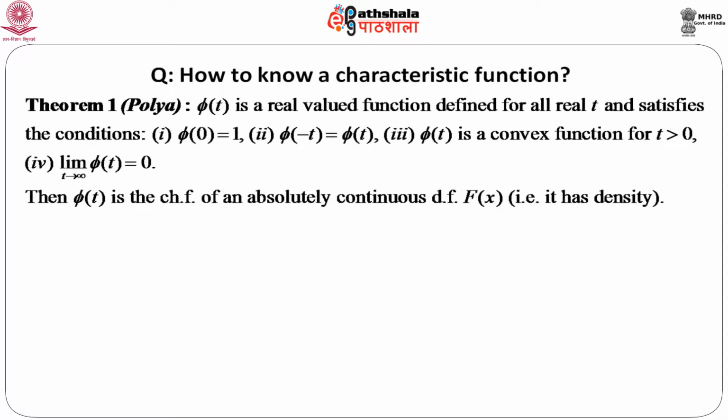A characteristic function might be a complex valued function. So, here we are dealing with a very special class of real valued functions which satisfy all these 4 conditions. Then this phi t, although it is a real valued function, is a characteristic function of an absolutely continuous distribution function capital F x.